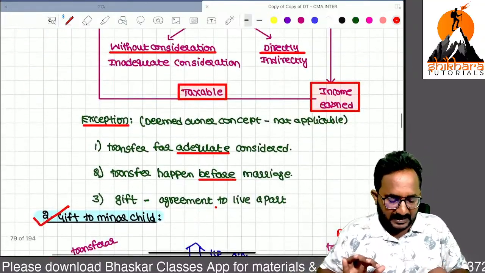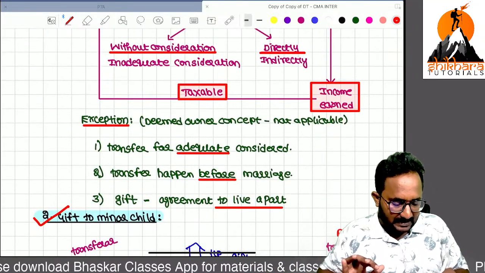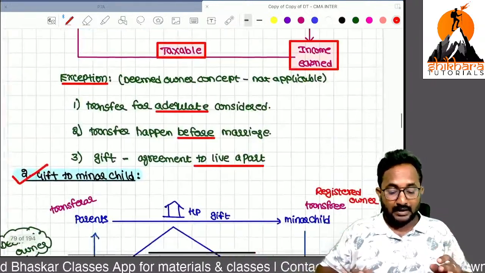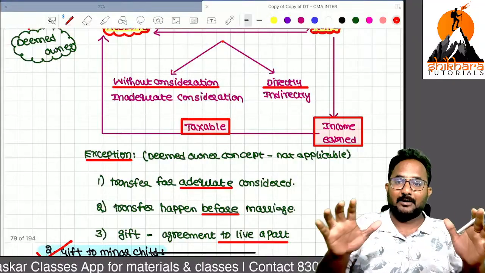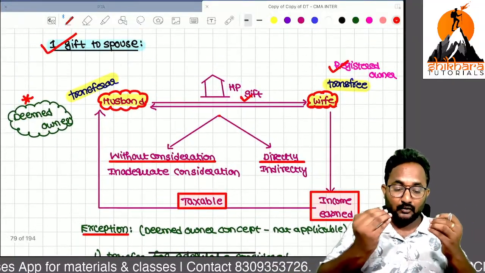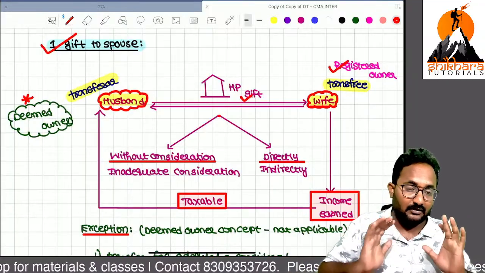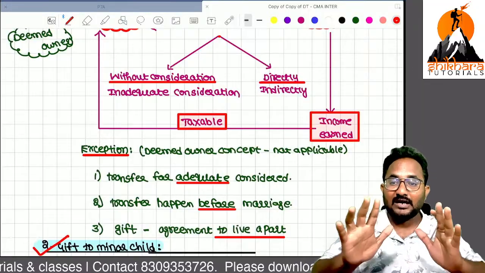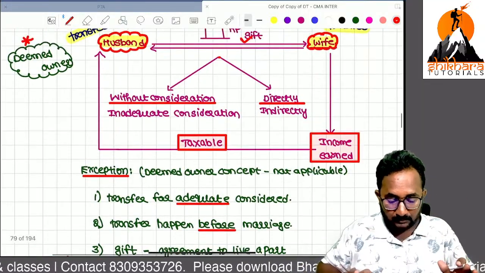Next one, at the time of divorce, if they have agreed to enter into an agreement to live apart, then even if you give any house property as a gift on that occasion, the deemed owner concept is not applicable. Are you clear, ma, up to now?